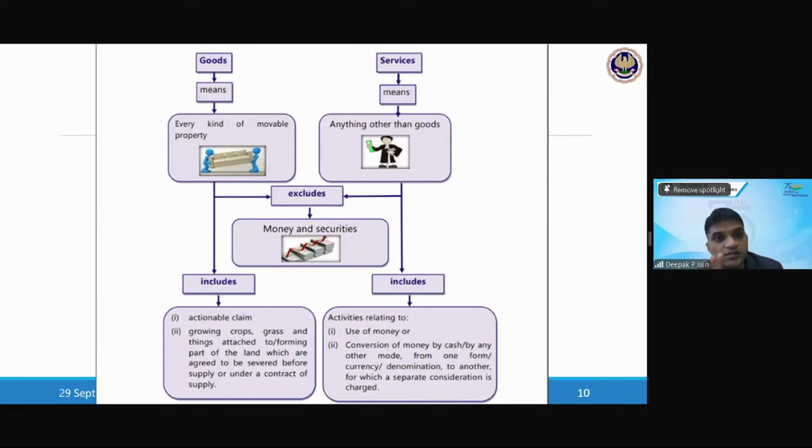Okay, so what is included? Movable property and actionable claim and growing crops, and it excludes money and securities. Money and securities is excluded from goods and it is excluded from services.